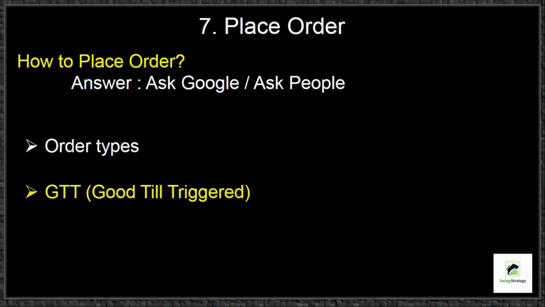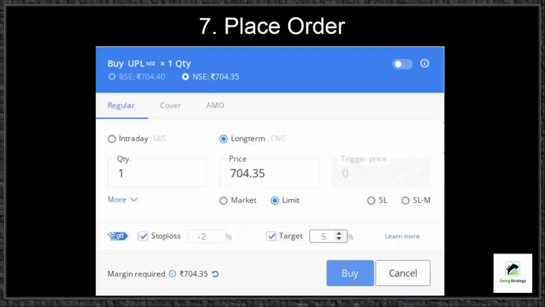Here I will give a small demonstration. Select the stocks to buy and click on the buy button. Here you have to choose the type of order, whether intraday or long term. The intraday orders are called MIS orders. The long term orders are called CNC or cash and carry orders.